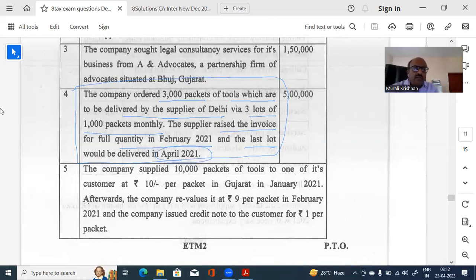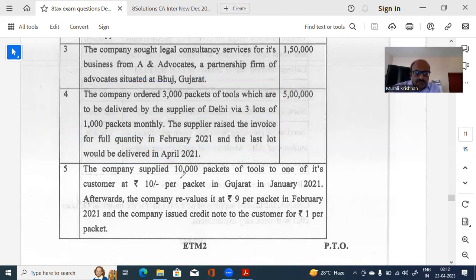Now, time of supply for lot supply is the last date on which delivery is taken. If you look at time of supply, this is what is given. Therefore, the time of supply will be April. We are doing February, or March of the previous year, so this will not be available. This is going to the next month. Though the full invoice has been raised, he cannot claim the credit because the time of supply shifts.